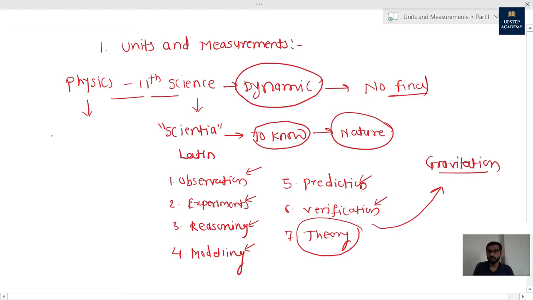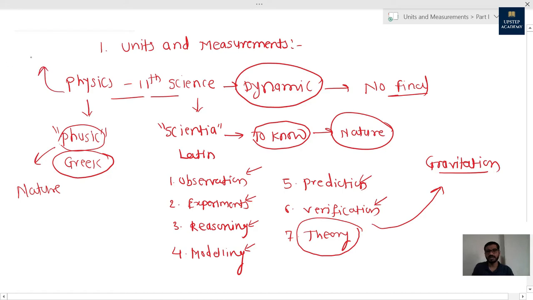I hope you got exactly what science is, and now let's go towards one branch of science, that is physics. What exactly is physics? Physics is a word which has been derived from the word physic from the Greek language. What exactly does the word physic mean? Physic means nature. So if we have to put physics into a definition, we can define physics as the branch of science which studies the laws of nature.